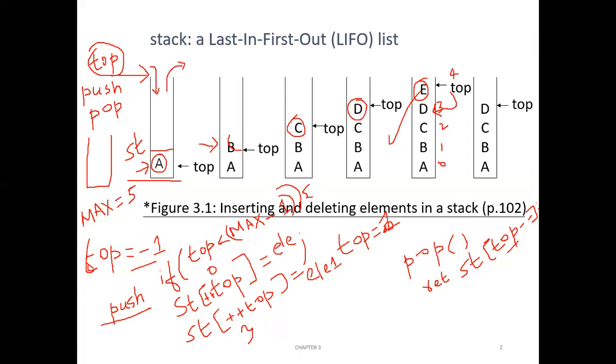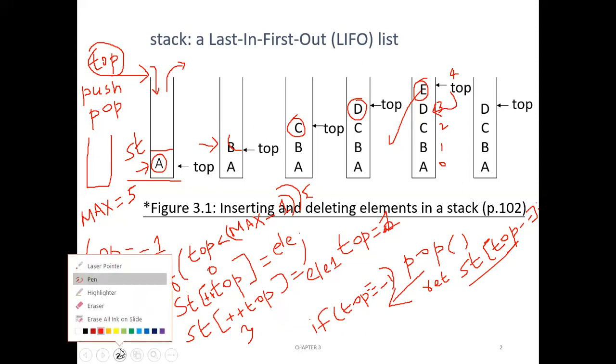Okay, similarly for pop, at least there should be one element, then only you can pop, otherwise you cannot pop. So before performing the pop operation, you have to check whether the stack is already empty or not. If top is equal to minus 1, then the stack is empty. So that also you have to check. If top is double equal to minus 1, then you have to print that the stack is already empty, else return the topmost element, right? So this is how stack works, right?